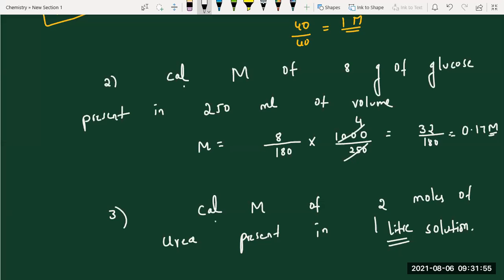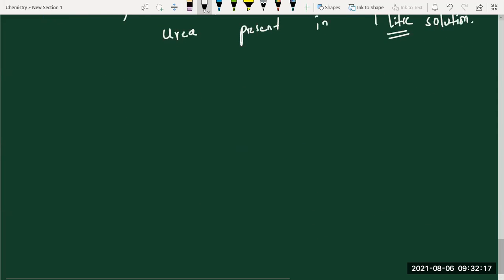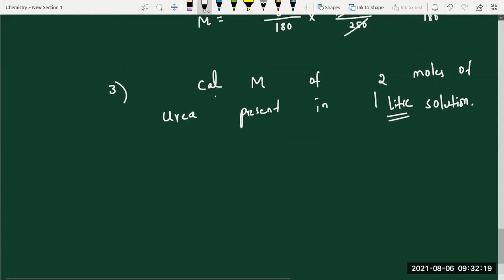Now, clear? Everyone got the answer like this? Okay. Now, what is the next question? Directly moles are given. So 2 into 1 by 1, so 2 directly. Superb. Out of 3 formulas, which one we have to use plays an important role. The above questions are given in terms of weight.